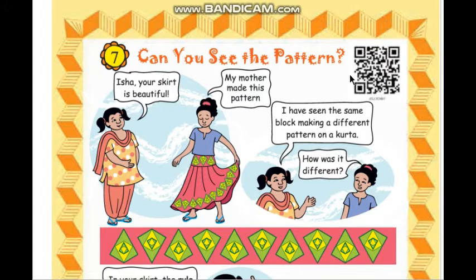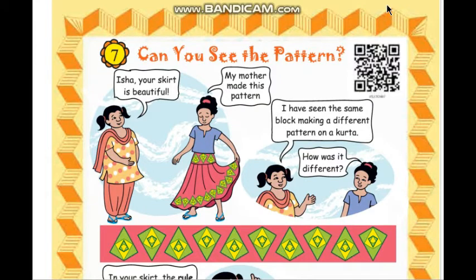Children, you might have seen many designs in sarees, kurta, bed sheets, handkerchief, etc. And do you know, children, these designs are also called patterns. So pattern means a repeated form or design. In mathematics, pattern is a series or sequence. So children, today I am going to start chapter number 7.